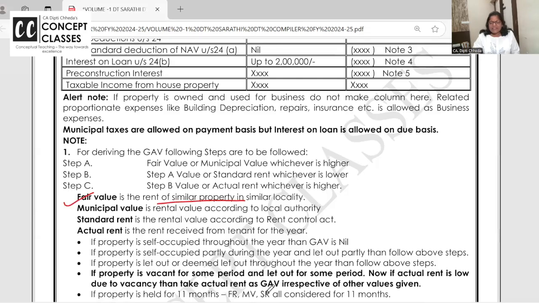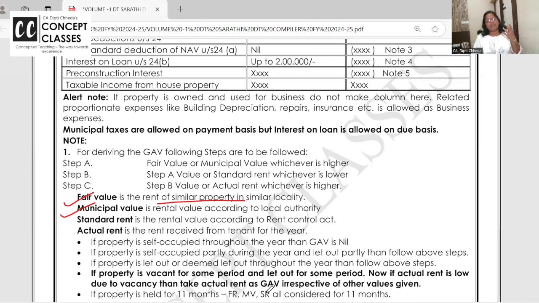Fair rent is the rent of similar property. My property is on the second floor, next to me is one building, second floor. What will be the rent of the similar area? So fair rent is the arm's length rent. Then we have the municipal value. When you go to the municipal portal and put in your specifications, they'll give you the municipal value.